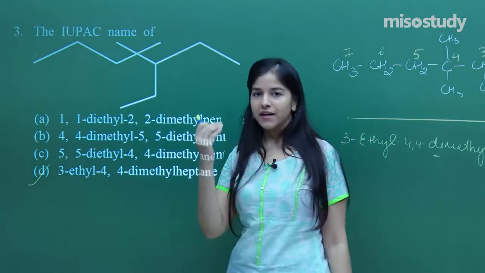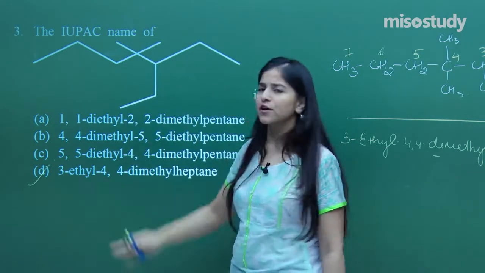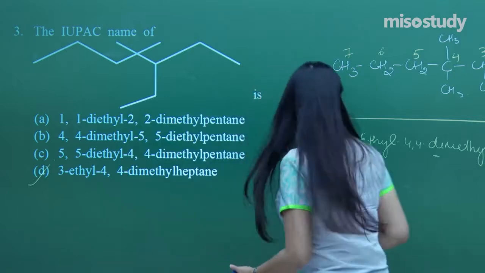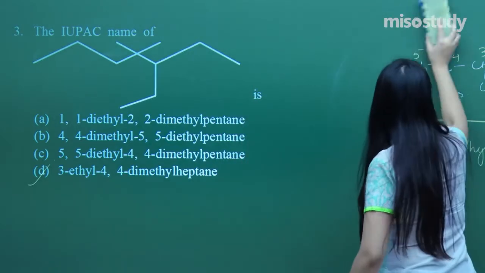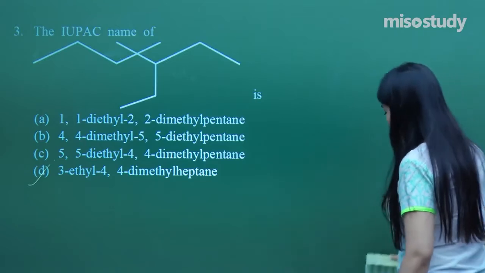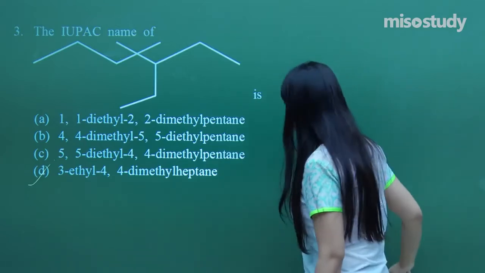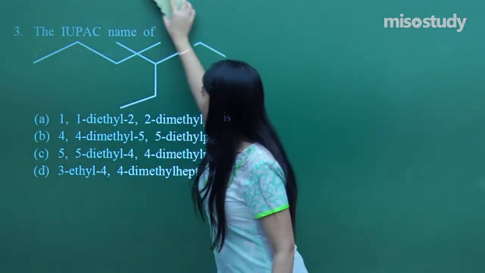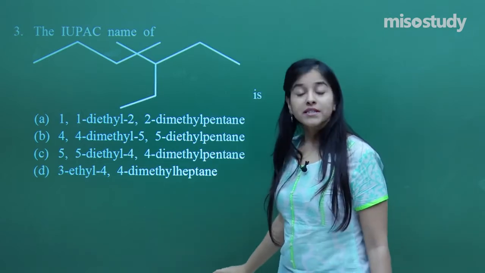You do not need to analyze the options over here. Just go for the IUPAC name directly. Now let's move on to the next question. I hope everybody is liking it. It's so simple. IUPAC names have always been a simple task, but you need to have proper knowledge of the rules, what is involved in it.